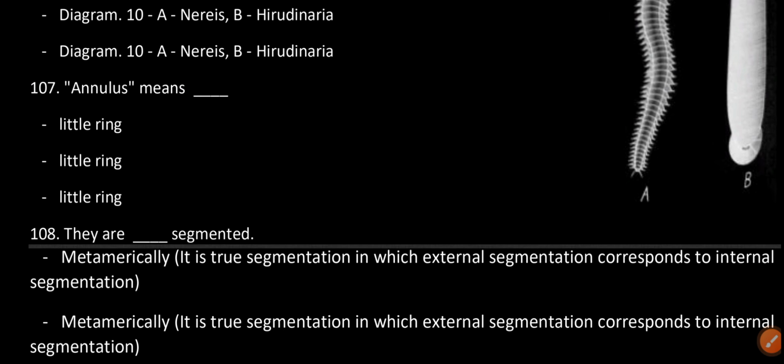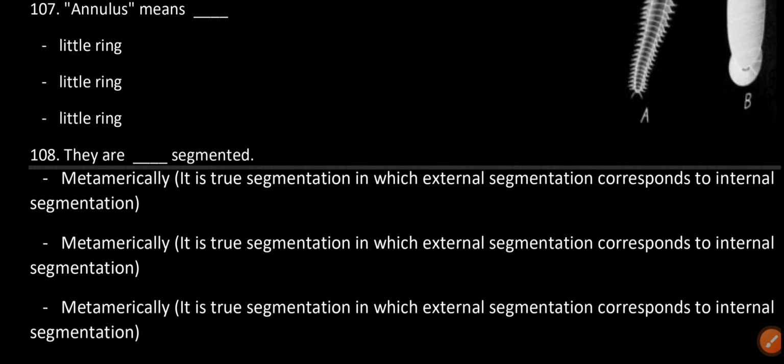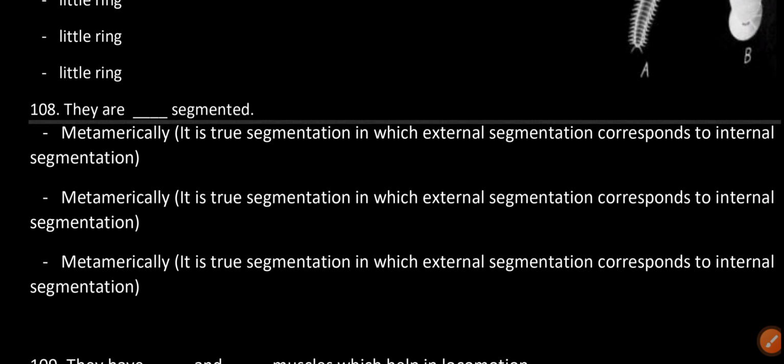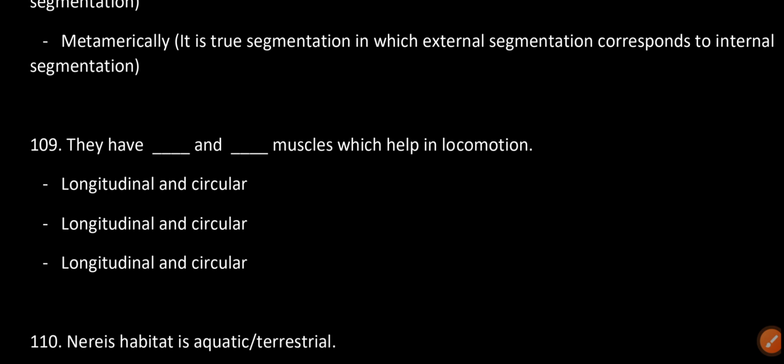Metamerically segmented. It is true segmentation in which external segmentation corresponds to internal segmentation. They have dash and dash muscles which help in locomotion: longitudinal and circular. Natural habitat is aquatic or terrestrial?